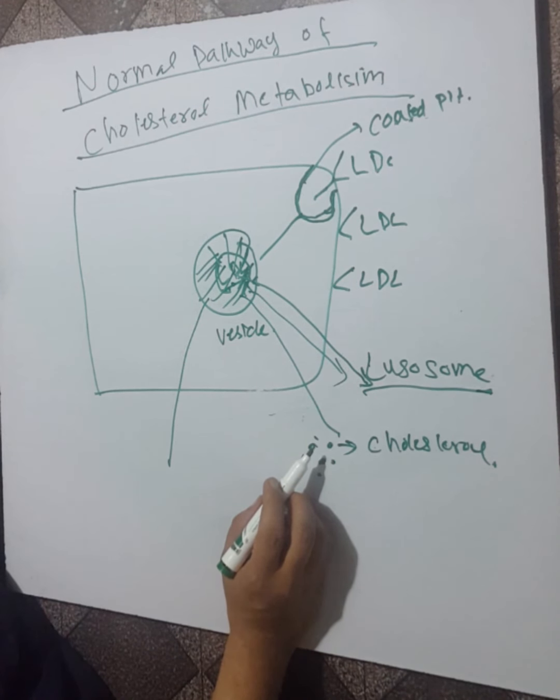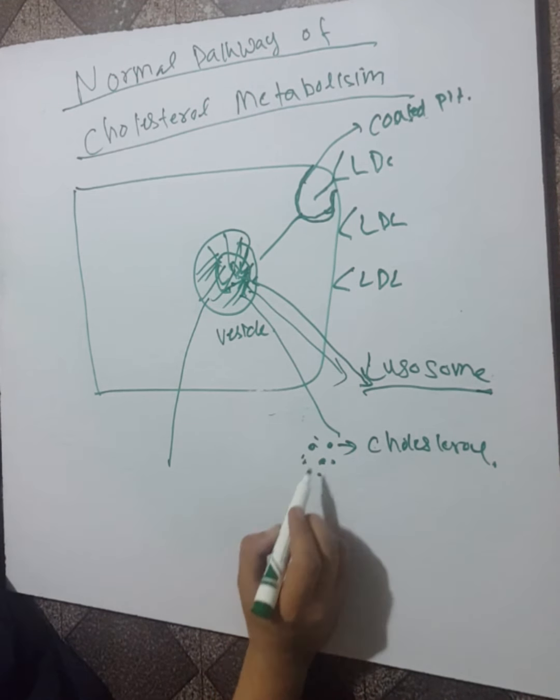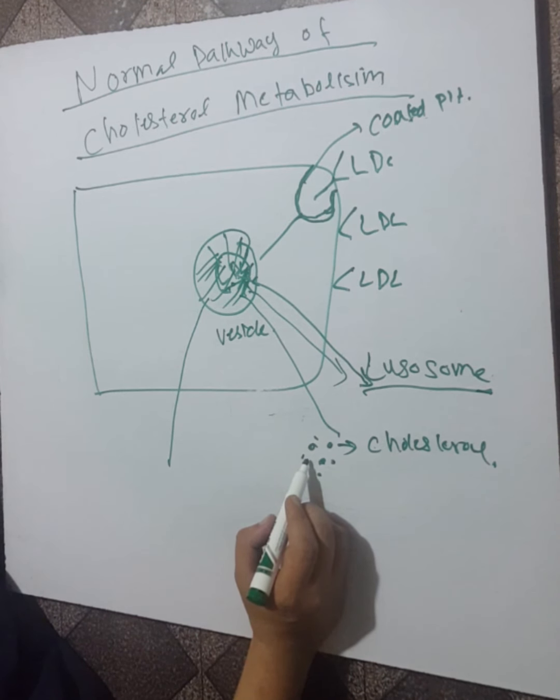When the cholesterol molecules are formed, this cholesterol inhibits the enzyme called HMG coenzyme A reductase.